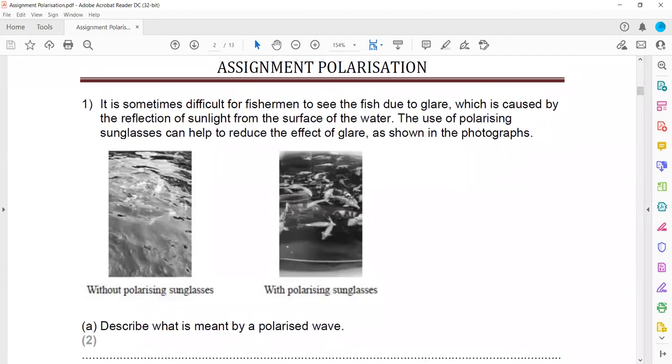So in the first question, it is sometimes difficult for a fisherman to see the fish due to the glare, as you can see here, which is caused by the reflection of sunlight from the surface of the water. The use of polarizing sunglasses can help to reduce the effect of the glare, as shown in the second photograph.